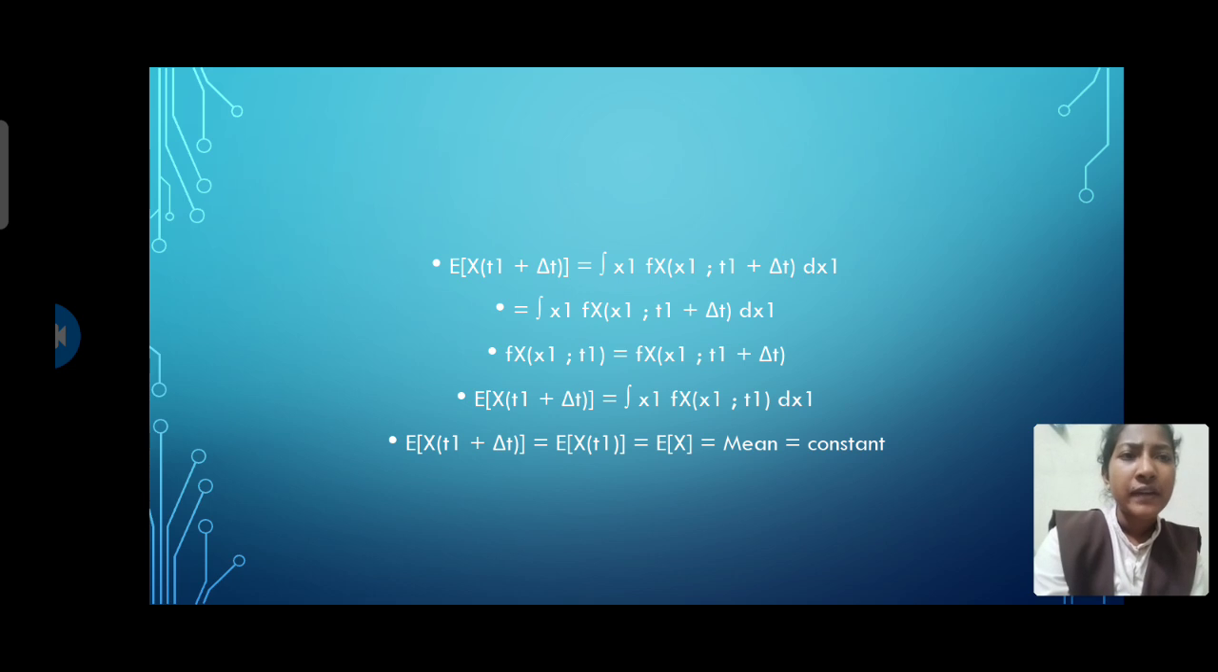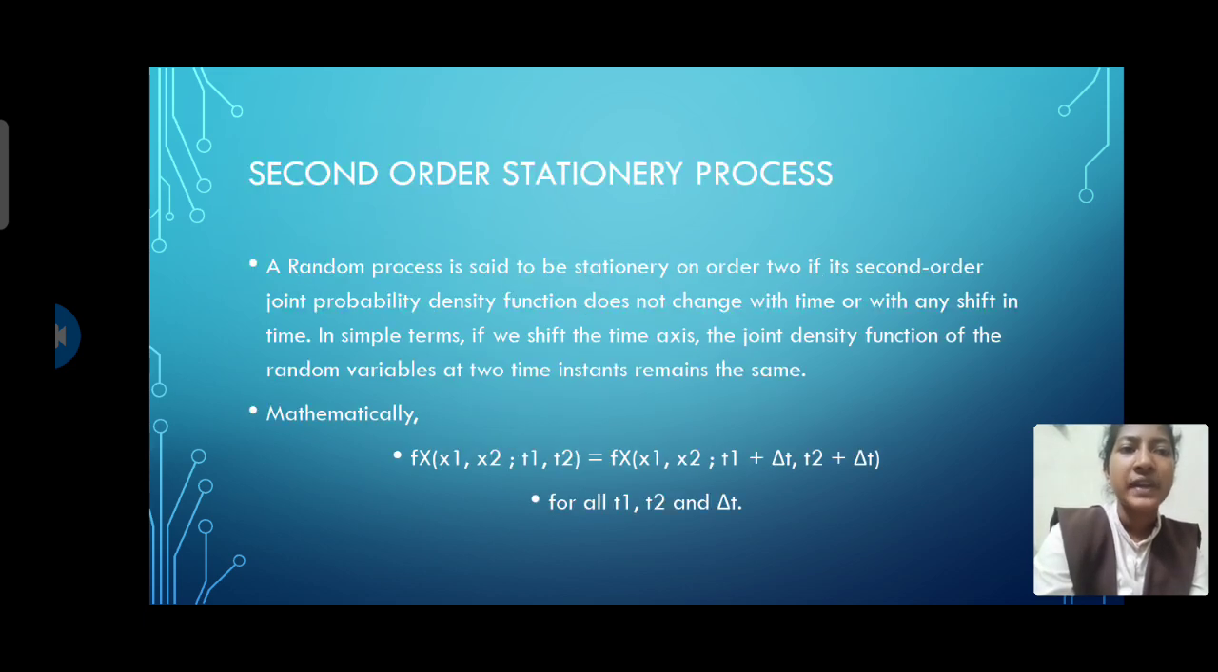By deriving these equations, we get E[X(t1 + Δt)] equal to E[X(t1)]. Here, if there is a shift in time, there is no change in the present equation. So E[X] equals the mean, which is nothing but a constant. So for all first order stationary processes we have a constant mean.